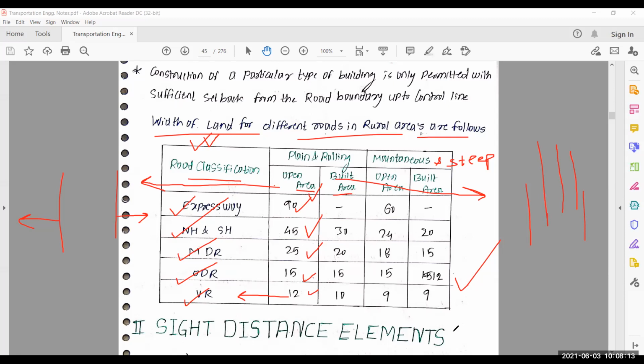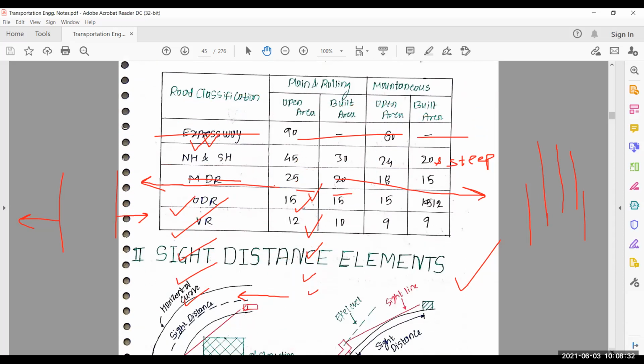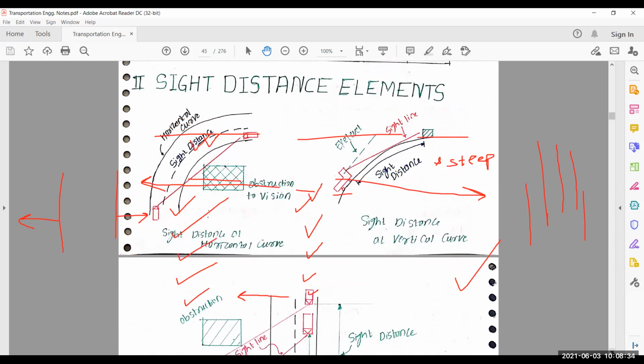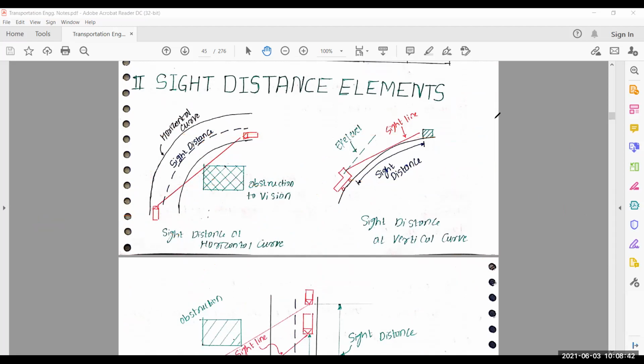Dharini. Yes, sir. Can you say what are the things I discussed in cross section elements? Next, sir, cross slope, camber. Camber depends on three factors: rain, types of pavement, and alignment. And cambers are three types, sir: mixed camber, straight camber, or parabolic camber.